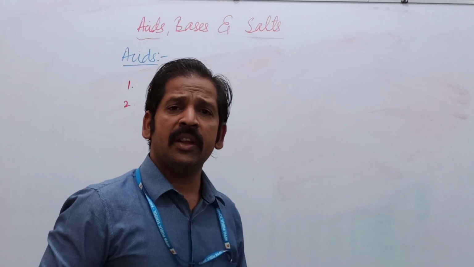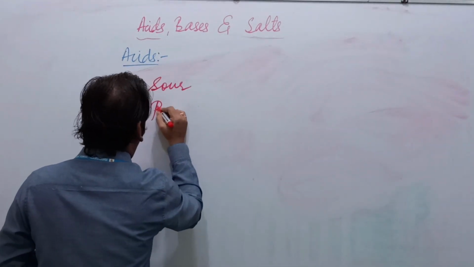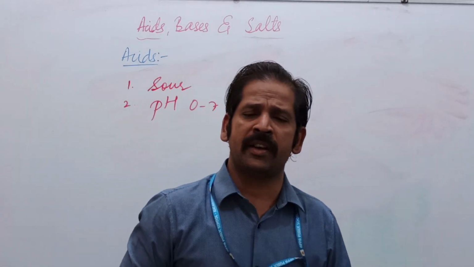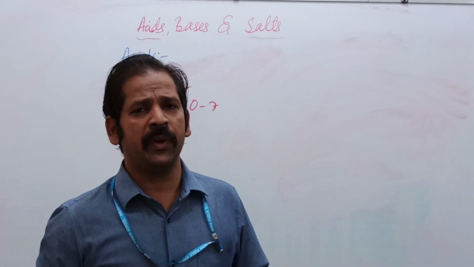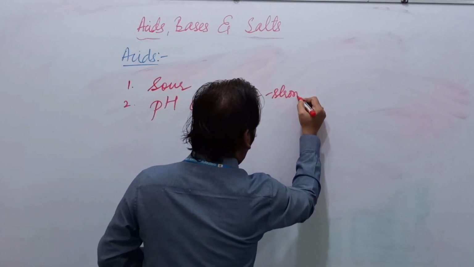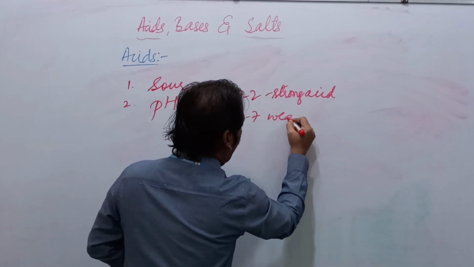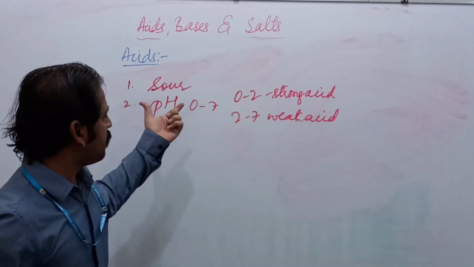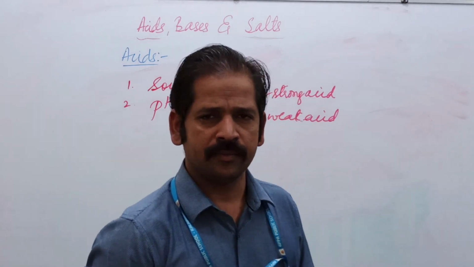The second one, their pH value is 0 to 7, where 0 to 2 is strong acid and 2 to 7 is weak acid. pH is the power of hydrogen ion concentration in that acid.